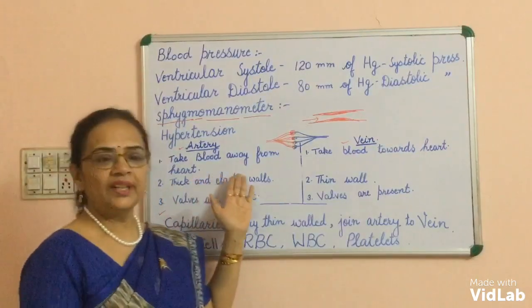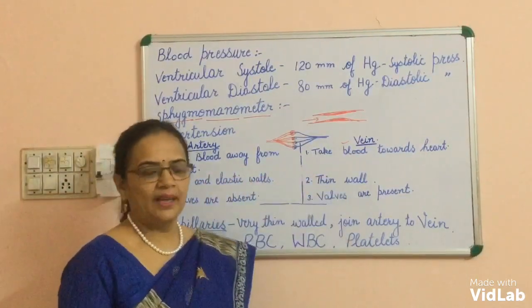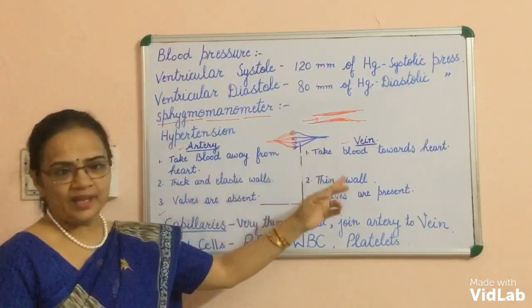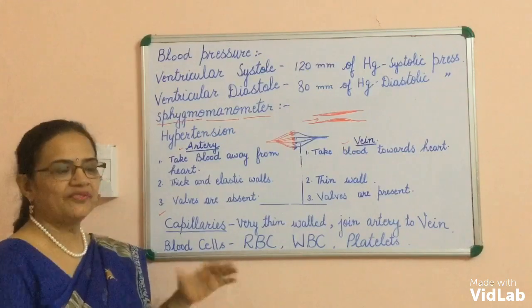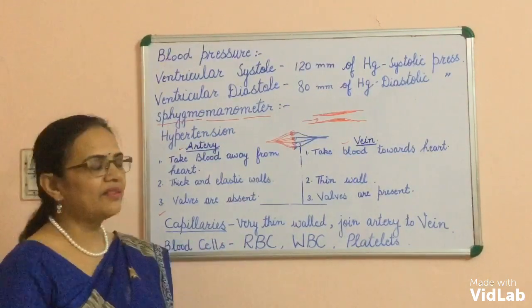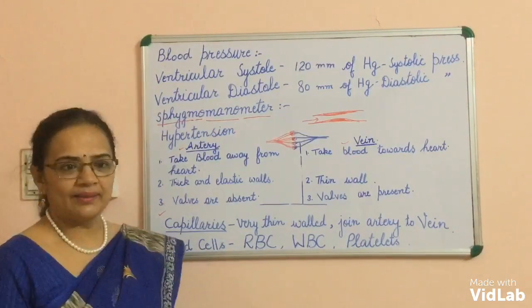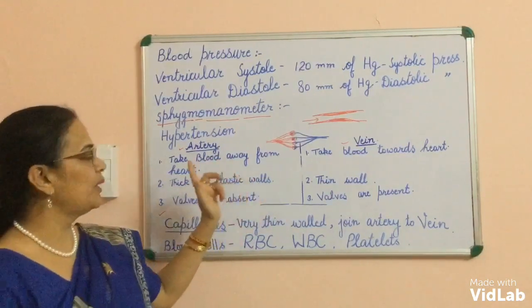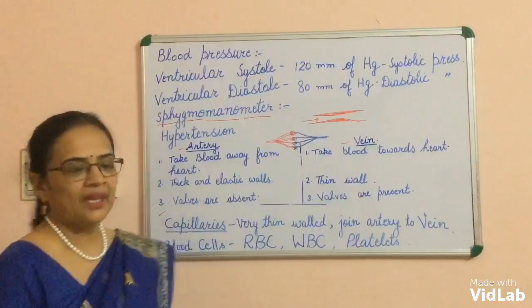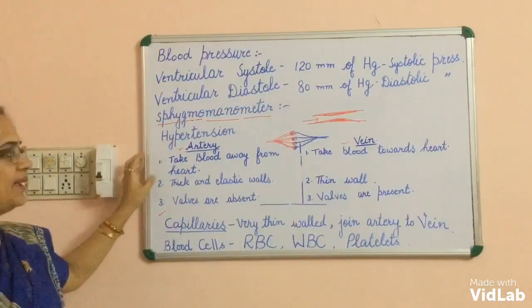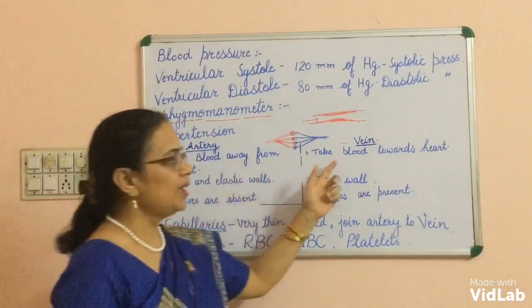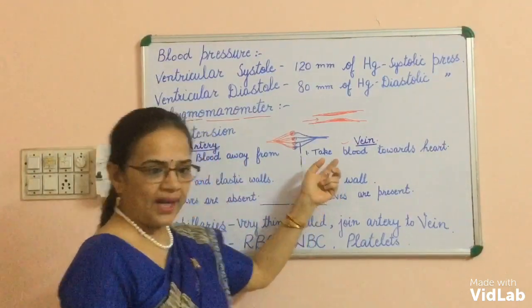Now, the different types of blood vessels. In humans, arteries are present, veins are present, and capillaries are present. The different types of blood vessels are arteries, veins, and capillaries. Here the important question is, what is the difference between artery and vein? First point is, arteries take blood away from the heart, and veins bring blood towards the heart.